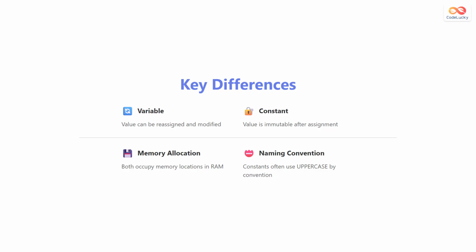Both variables and constants occupy memory locations in your computer's RAM. By convention, constants are often written in uppercase letters. This naming practice helps developers quickly identify which values should not be changed.